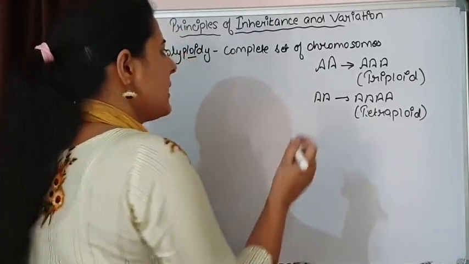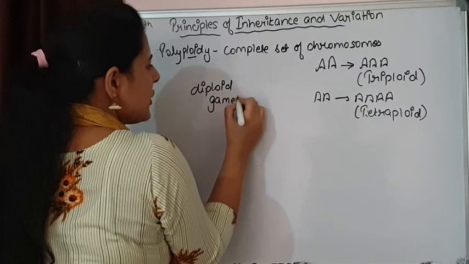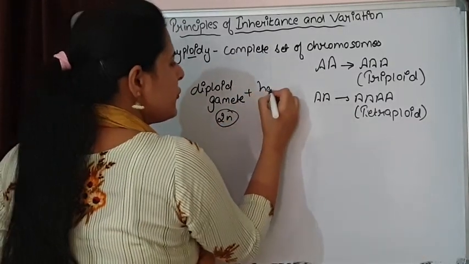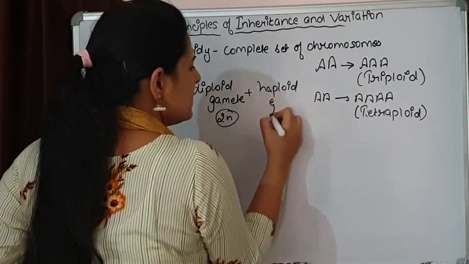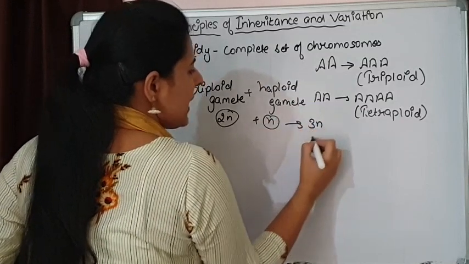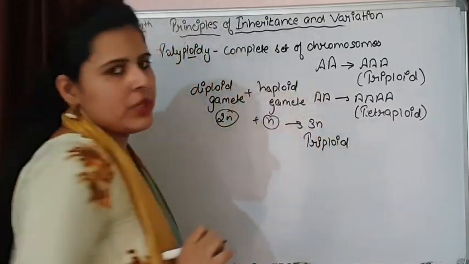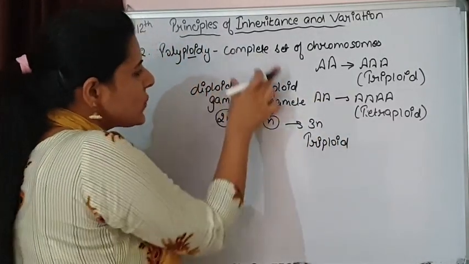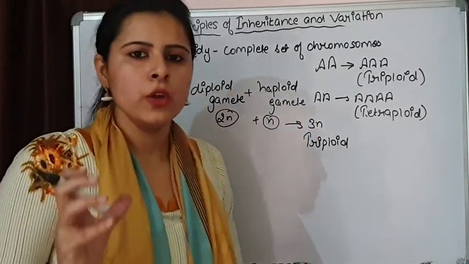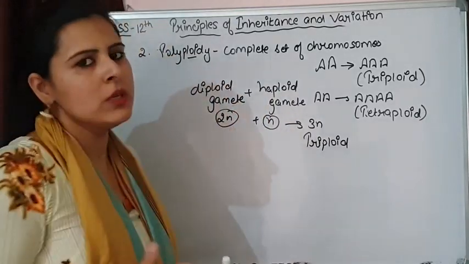Suppose because of non-disjunction a diploid gamete, 2n, is formed, and when this diploid gamete fuses with a haploid gamete, n, the result is a triploid organism, that is 3n. Or if it fuses with another diploid gamete, we get a tetraploid situation or 4n. This is how the ploidy is going to increase.